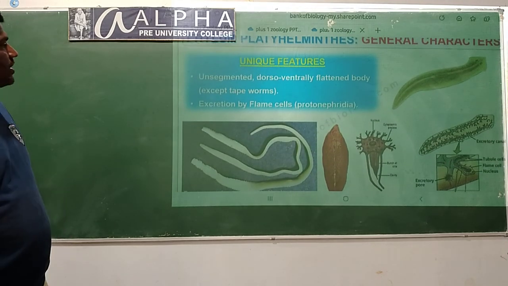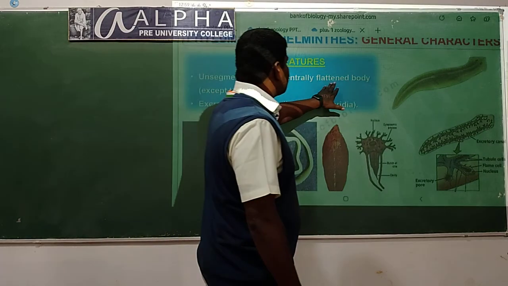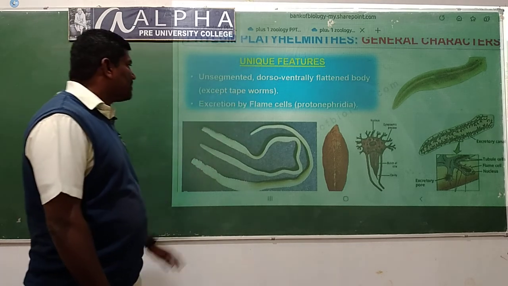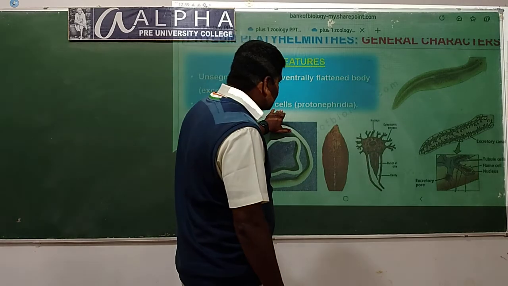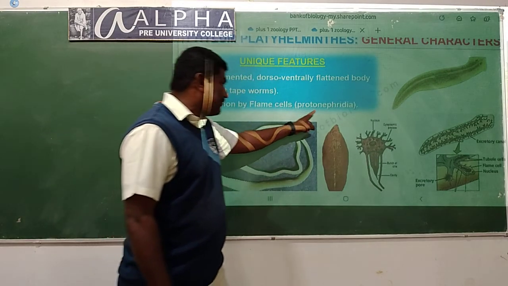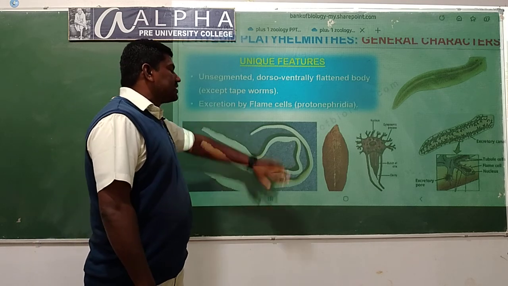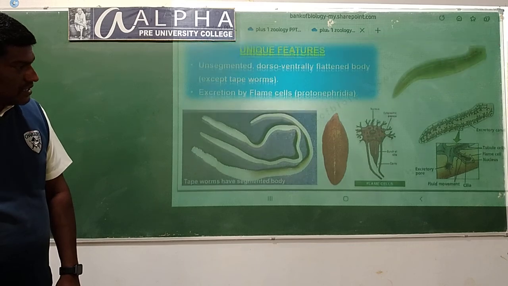The unique features: unsegmented, dorsoventrally flattened body, example the tapeworm. Excretion by the flame cells, protonephridia. Excretion, the removal of waste materials, takes place by the specialized cells called the flame cells.